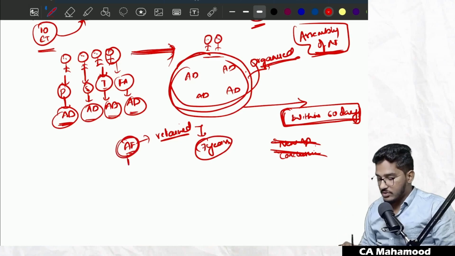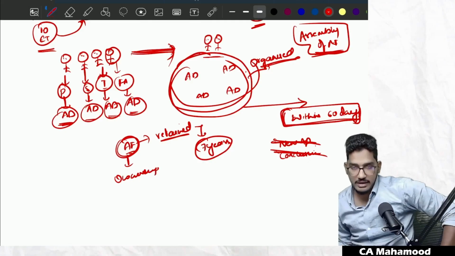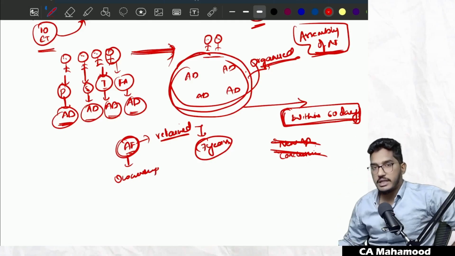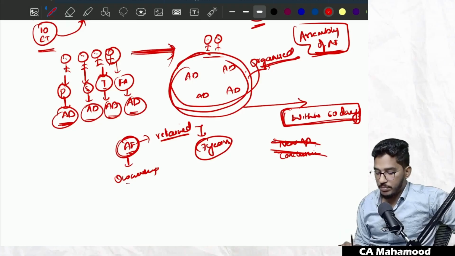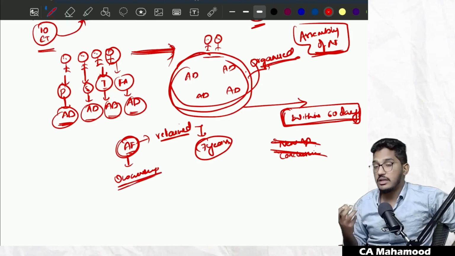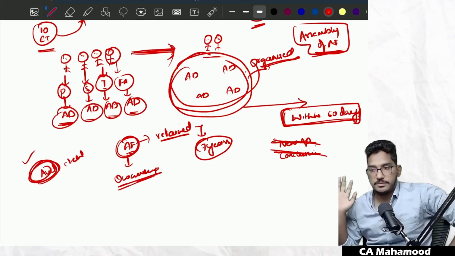And one more thing, sir, this audit file is whose property? Who is the owner of that audit file? See, when I say audit file, whose information is there? Client's information is there. Who gathered it? Auditor gathered it. Now, whatever is in this audit file, under the ownership of whom is it? Is it the property of the auditor or the property of the client? The standard says audit documentation is always the property of the auditor.